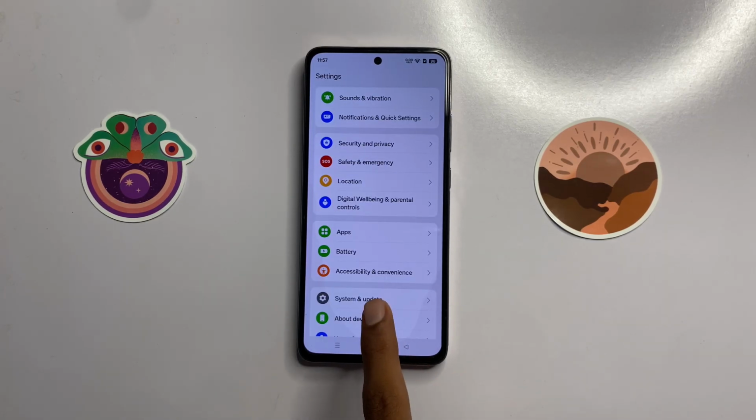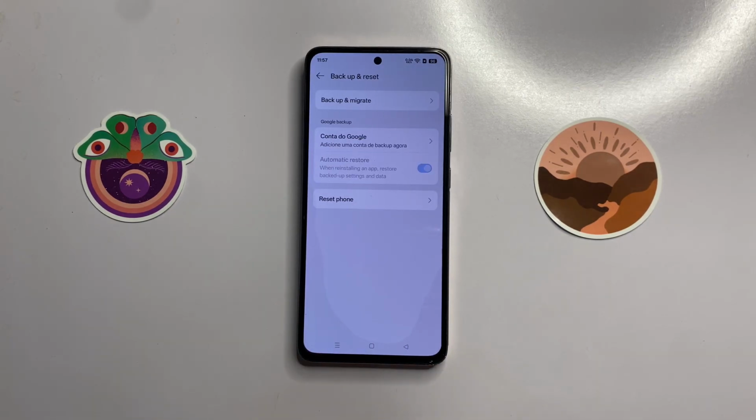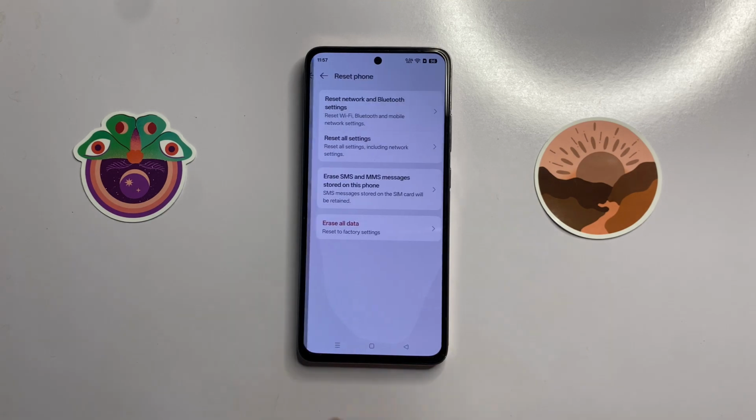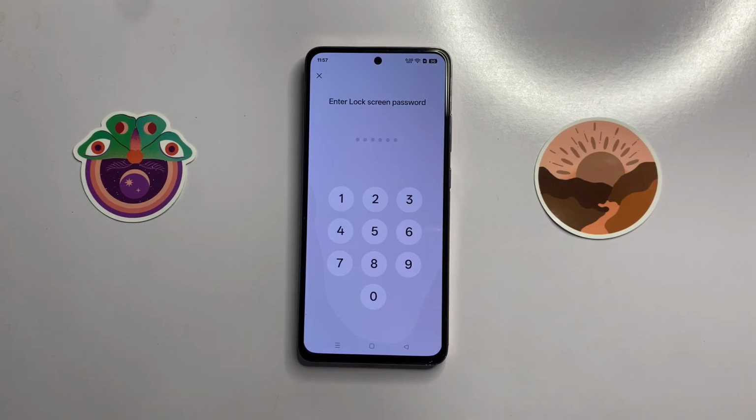and click on system and update. Now click on backup and reset. Click on reset phone and click on reset all settings. Here enter your password to reset all your settings.